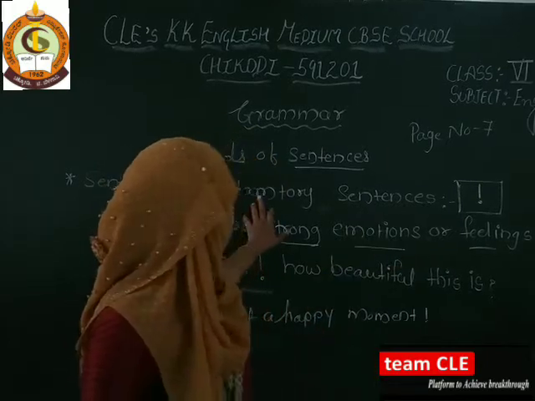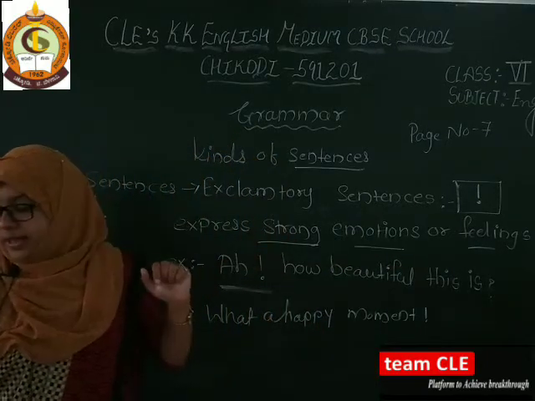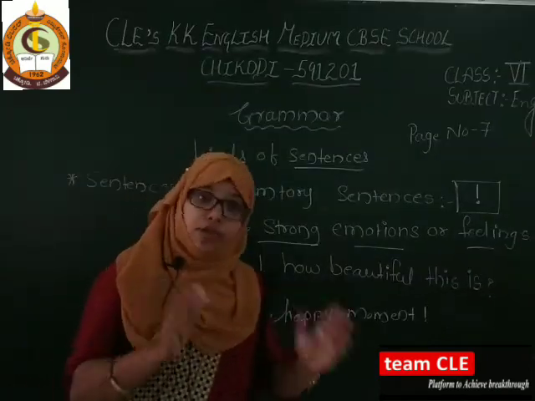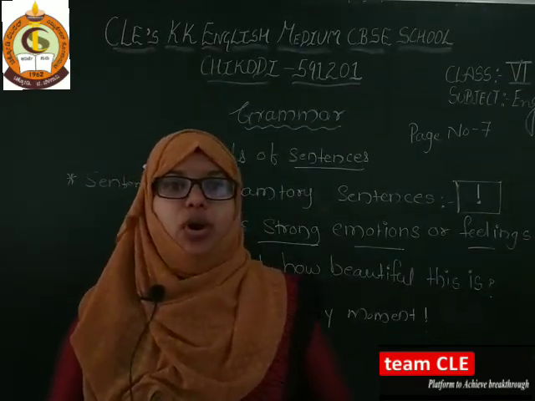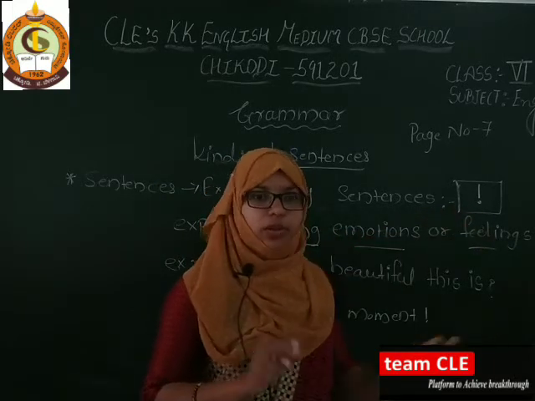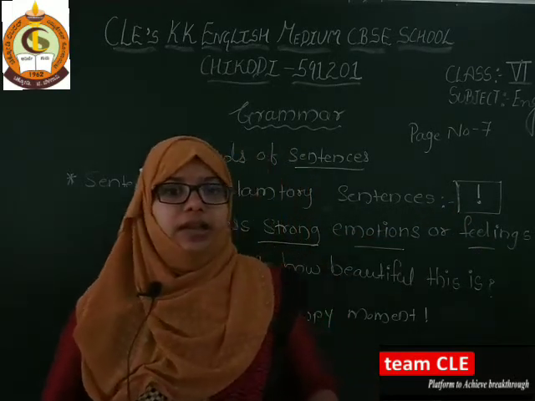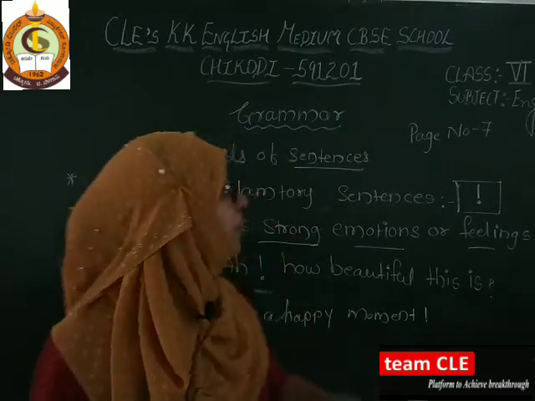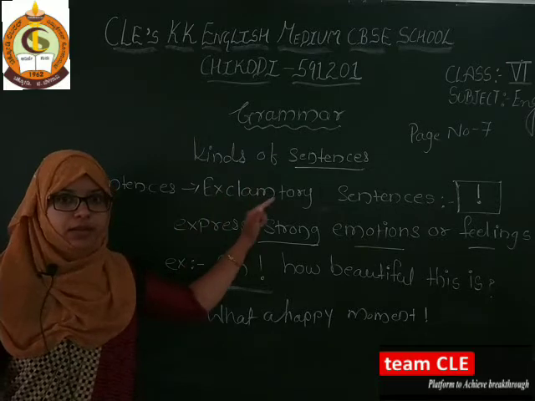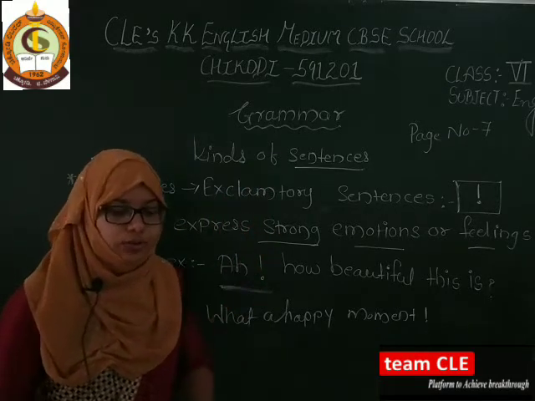Now the last one is exclamatory sentences. These sentences express strong emotions and feelings, and end with the exclamation mark. Clear till here? So this is today's grammar part, kinds of sentences, which we completed. Hope you all understood.